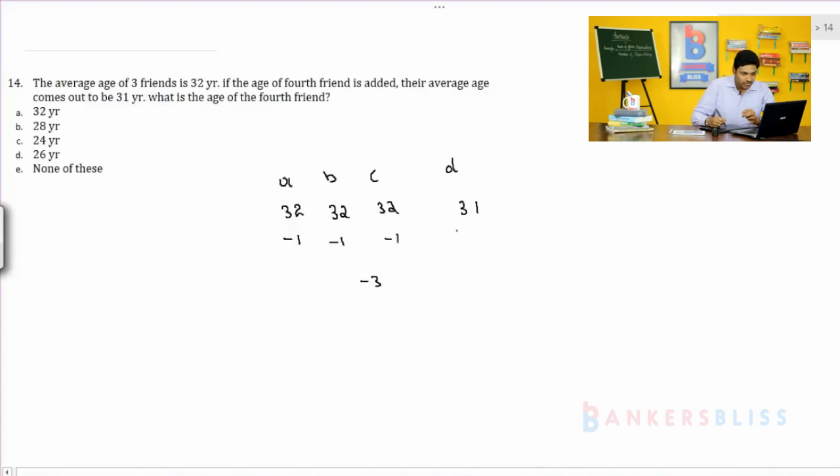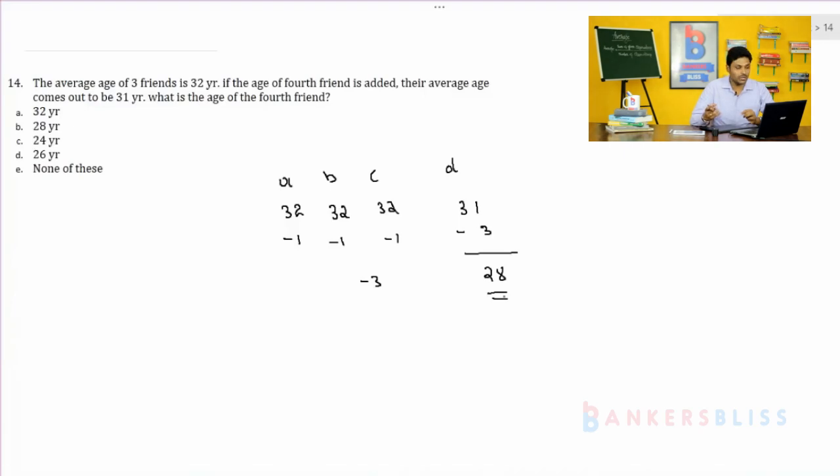So if you subtract these 3, means take the considered age from his 3 friends, you are going to get 28. 31 minus 3, 28. So the answer is 28. See, 32, 32, 32. 32 is the average. If one of the friends is added, the average age is going to become 31.